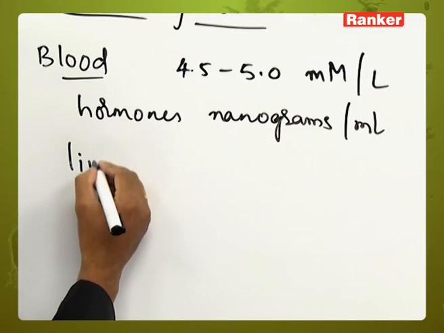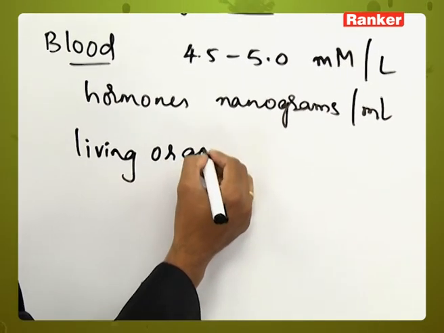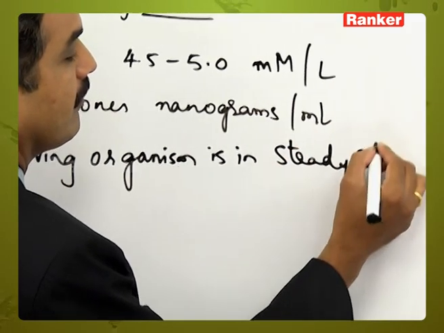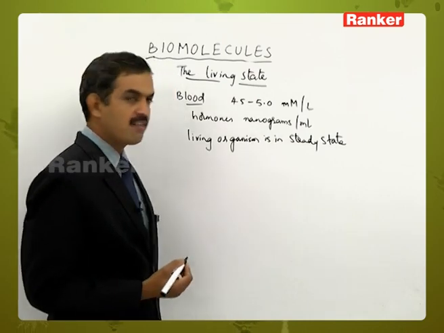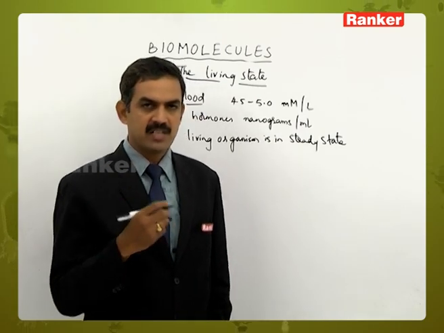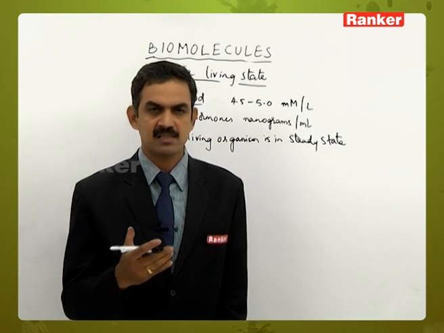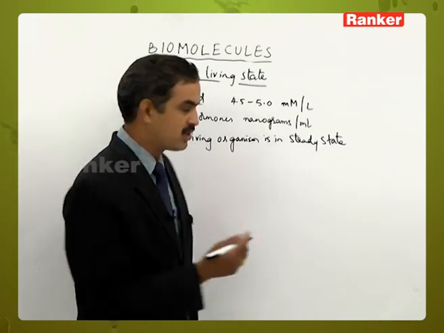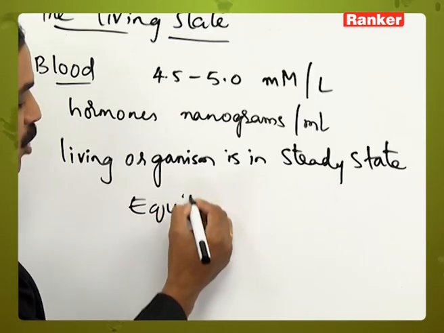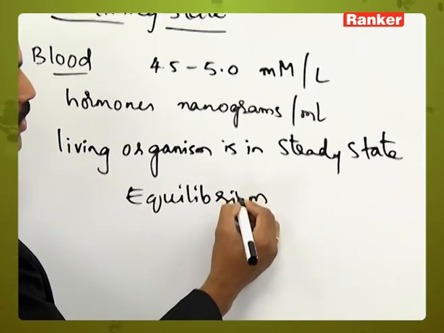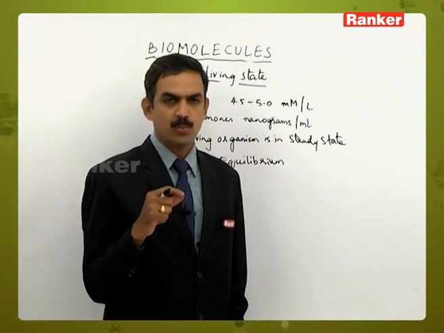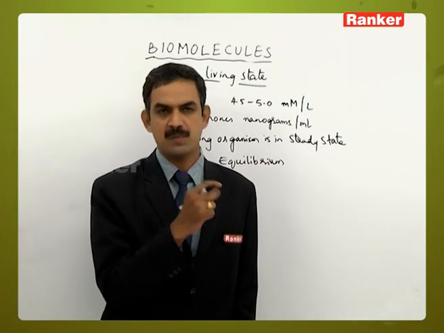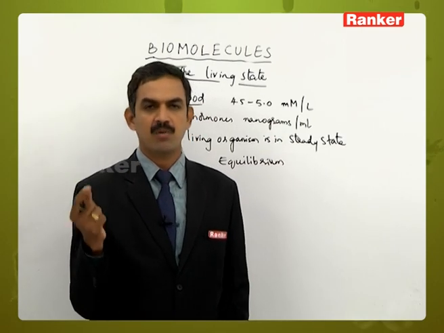Living cells or living organisms always exist in a steady state. And what about the equilibrium? We know that chemical changes are taking place inside the cell, where one type of organic compound is converted into another type, in which equilibrium may be attained according to the physics concept. According to that concept, we say a balanced reaction is one where the substrate molecules are equally balanced with the molecular weight